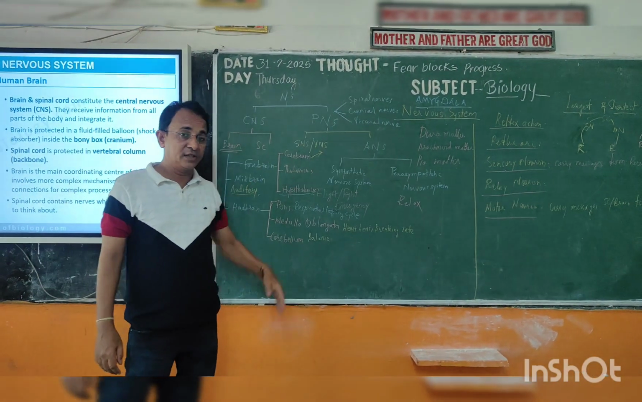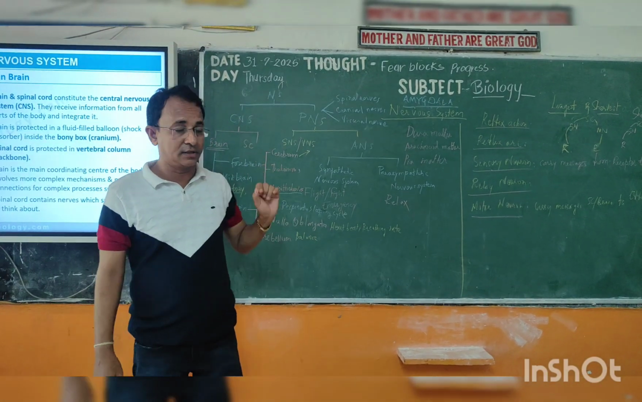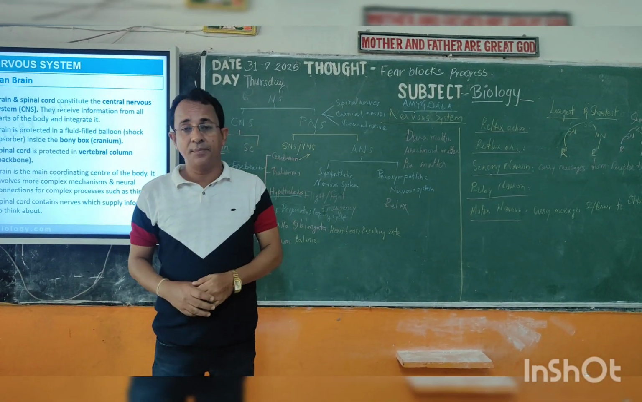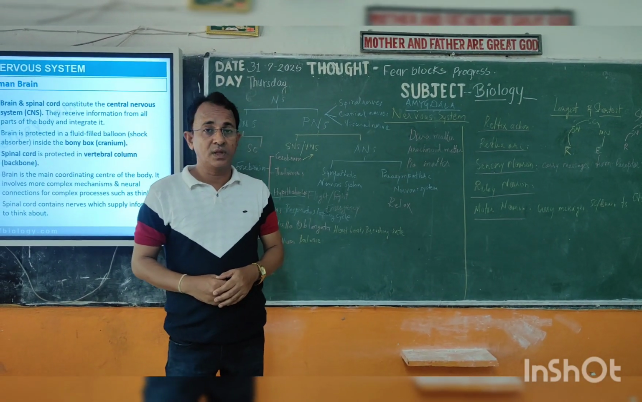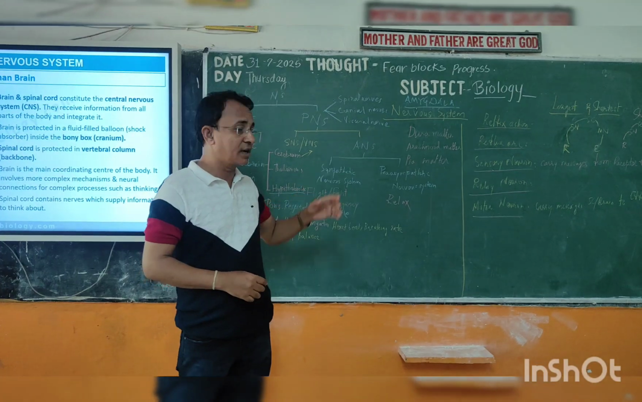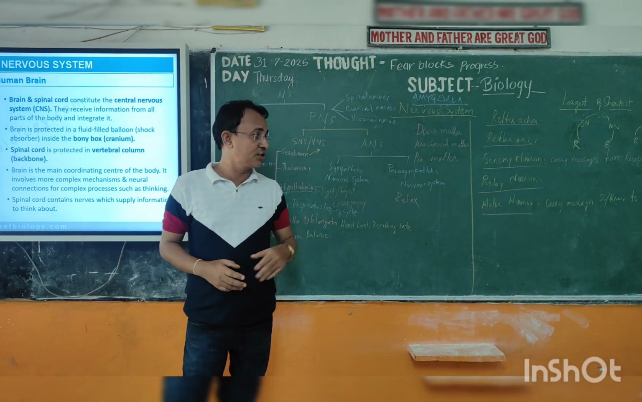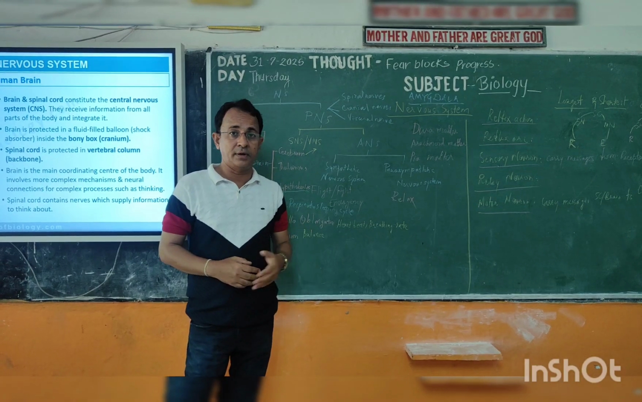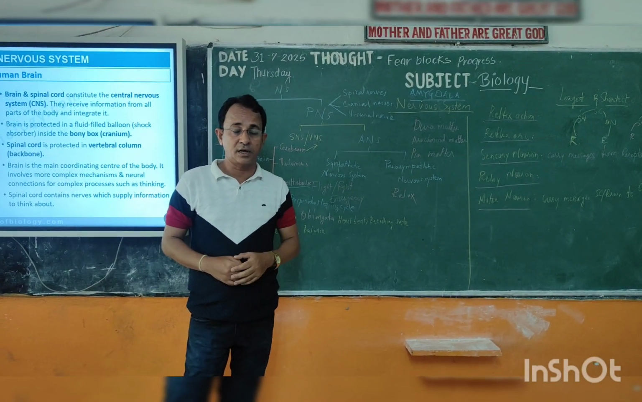Now, along with the central nervous system, there is another nervous system. It is called the peripheral nervous system. The peripheral nervous system includes the somatic neural system, which is also called the voluntary nervous system, and the second one is the autonomous nervous system. The autonomous nervous system is again divided into two different parts, that is the sympathetic nervous system and the parasympathetic nervous system.